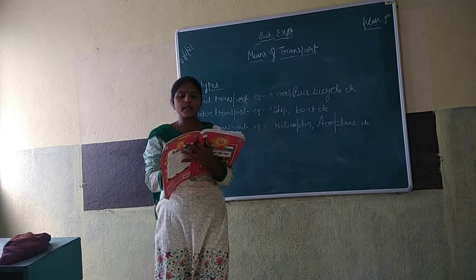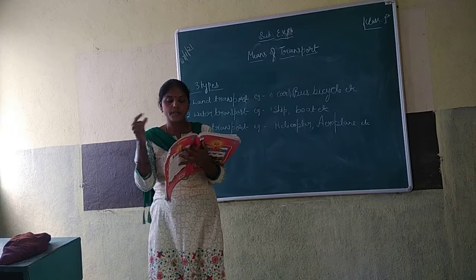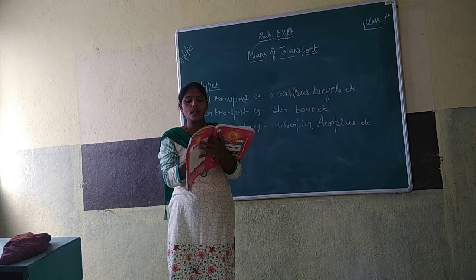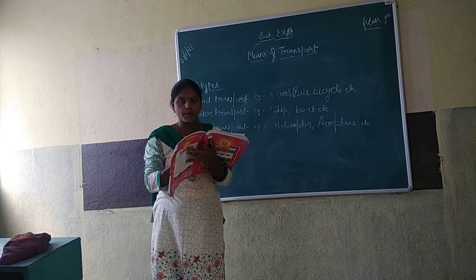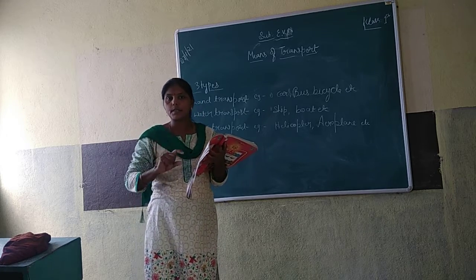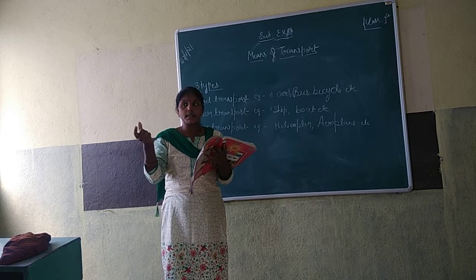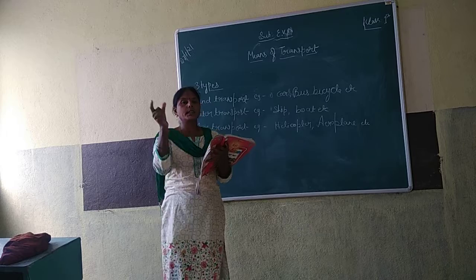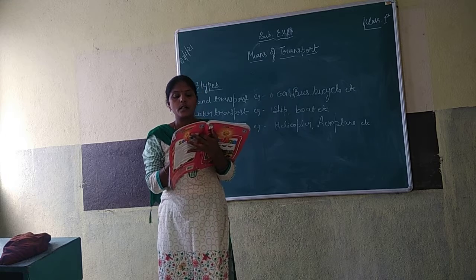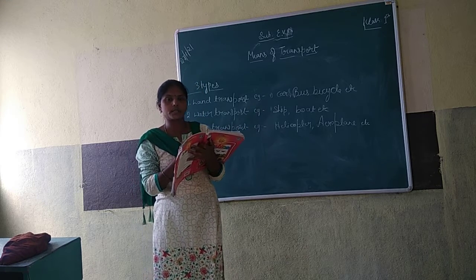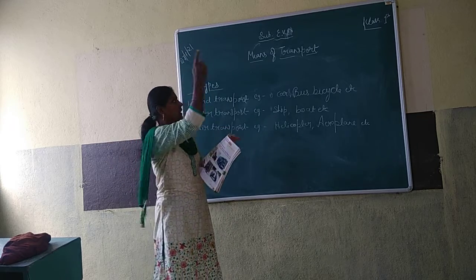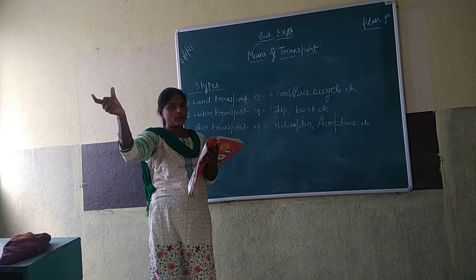One second, I am going to read. Things that we use to go from one place to another place are called means of transport. You understood? We use something to move from one place to another place. So that is called means of transport. They can be used on land or in water or in air. Means of transport we are using to move from one place to another place, okay?